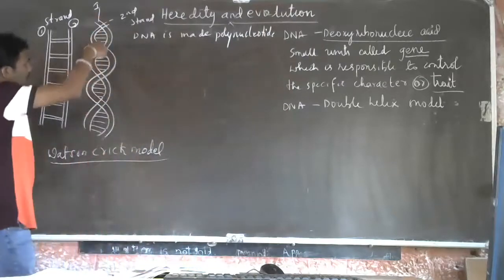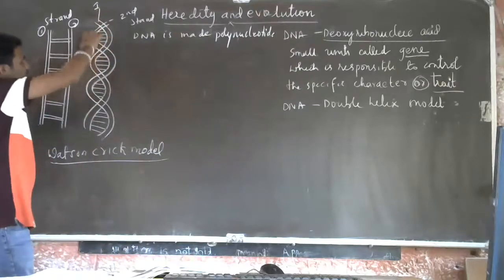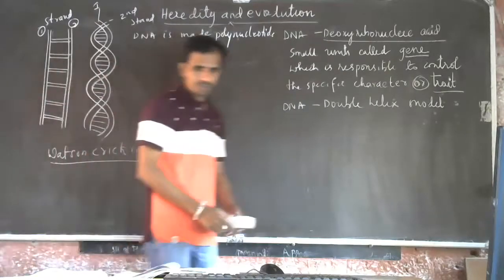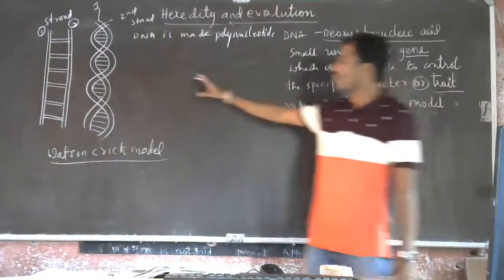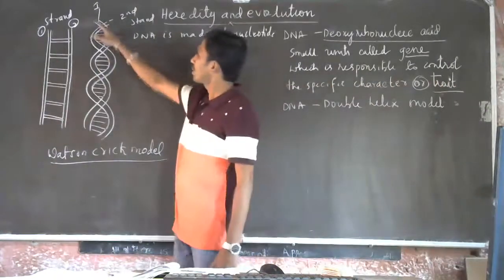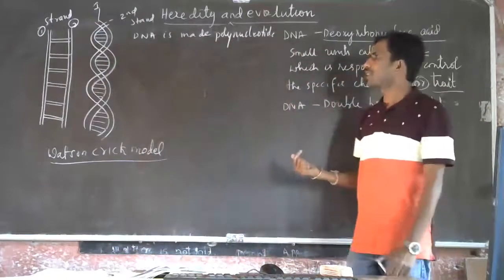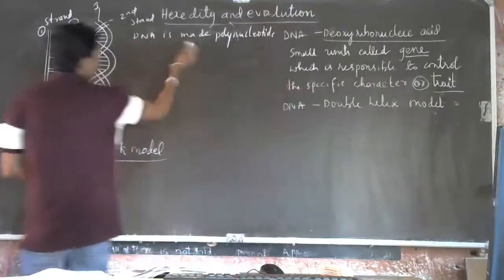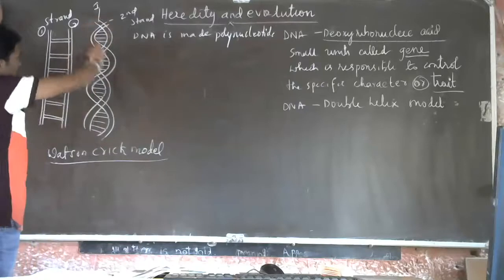One strand is called one polynucleotide. Understood? So the double helix DNA molecule is made up of two polynucleotides, which are nothing but strands that are twisted.